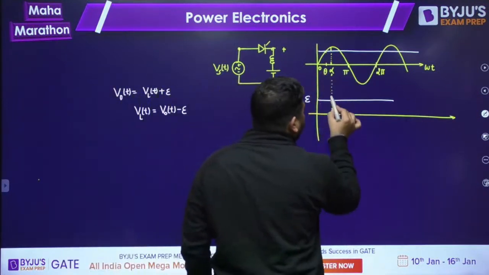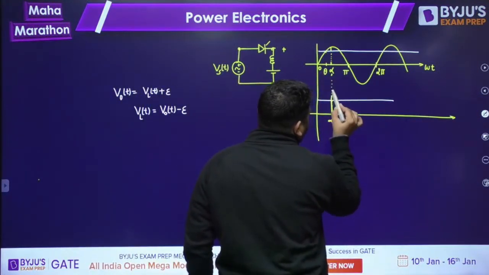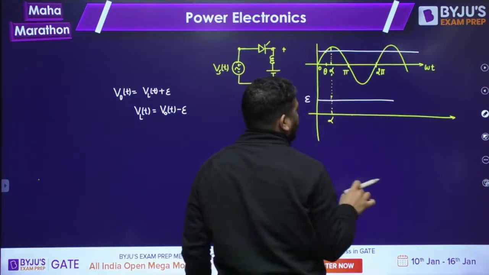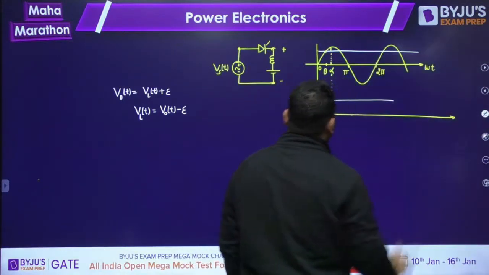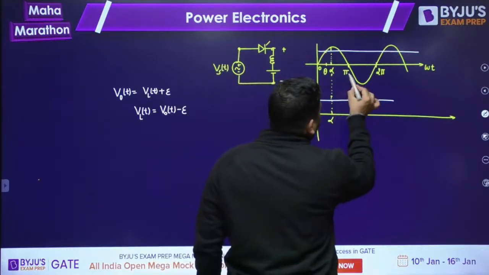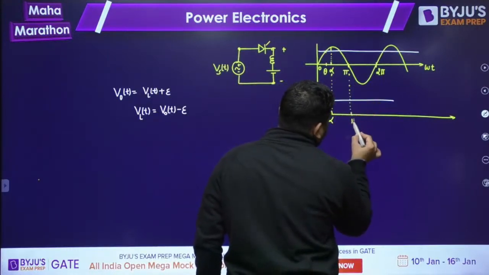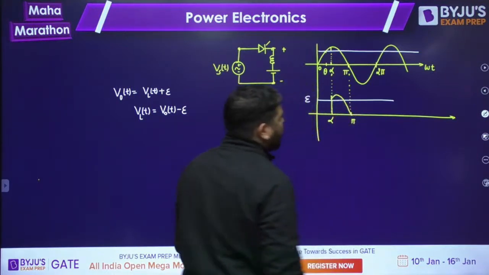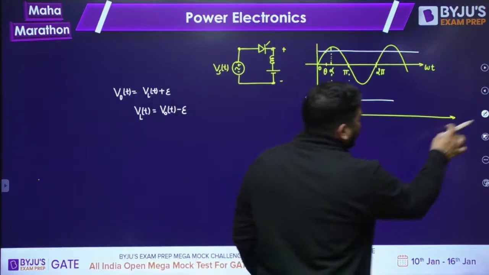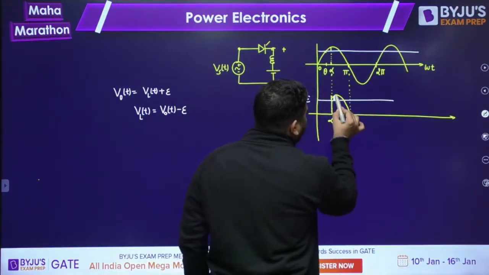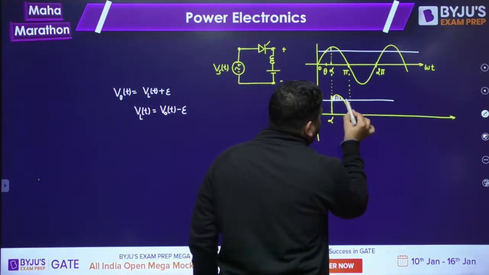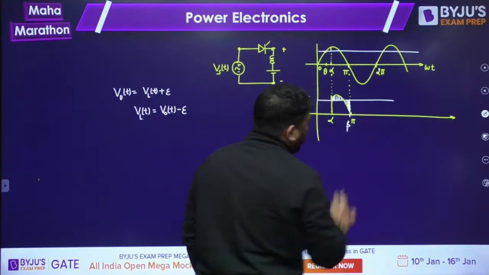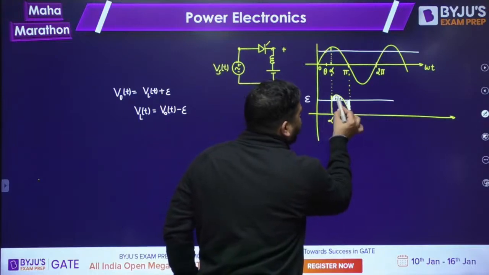So at alpha we have fired it, so the output voltage will be same as the supply voltage, and it will be like this. Wait a minute, it is creating problem. Okay, let me draw it again. This is my pi instant. So the output voltage will be like this. Now it might be possible that this positive area, this is VLT, become equal to the negative area before this pi. Let's say at this instant beta, before the pi, this positive area become equal to the negative area.